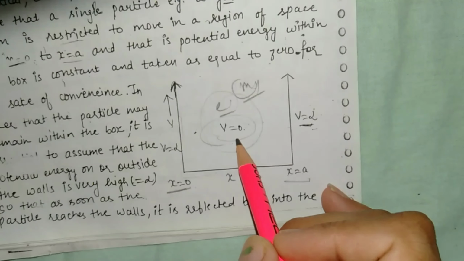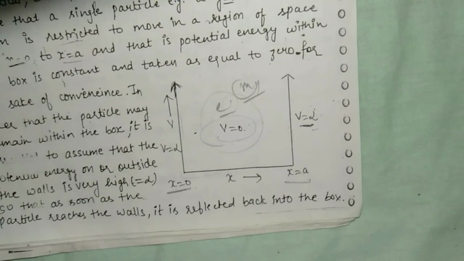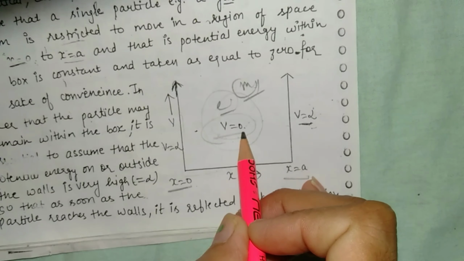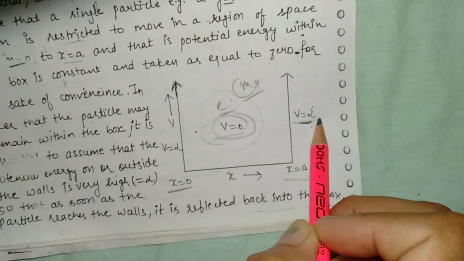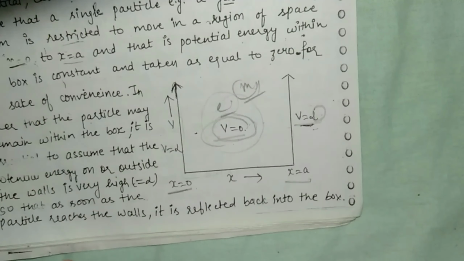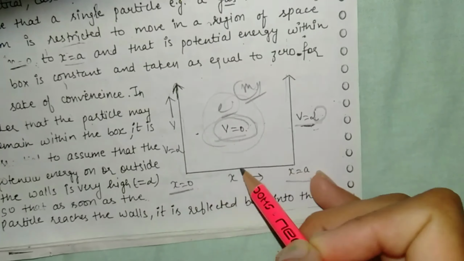So in order for the particle to remain in the box, it is essential to assume some conditions. The potential energy inside the box and outside the box should be considered. The potential energy inside the box is equal to 0, but the potential energy outside the box is equal to infinity at the walls of the container.